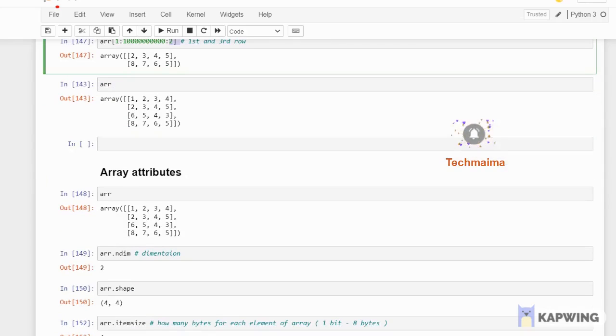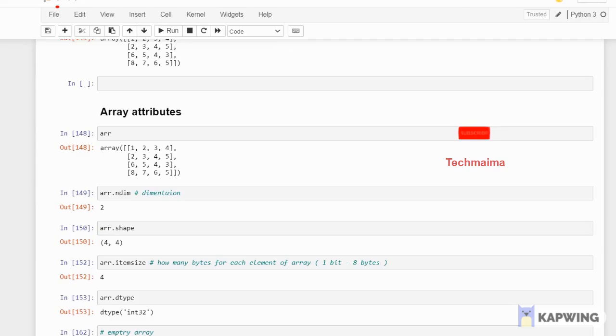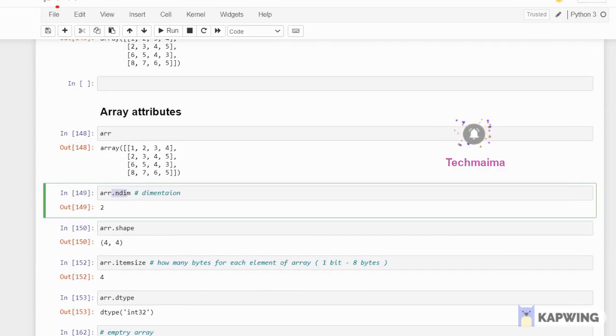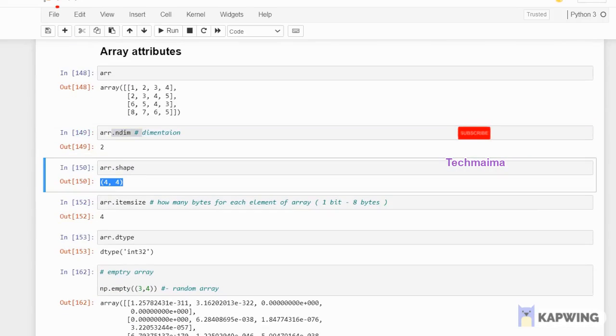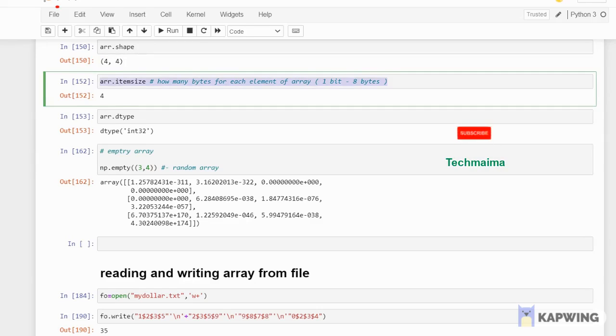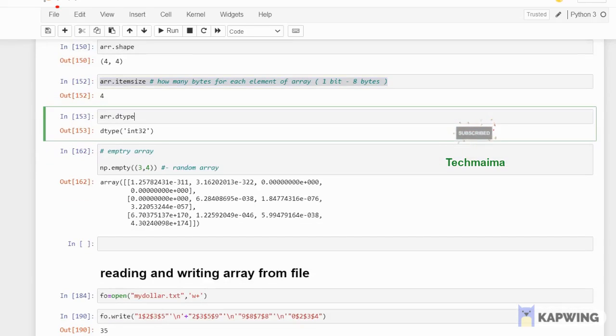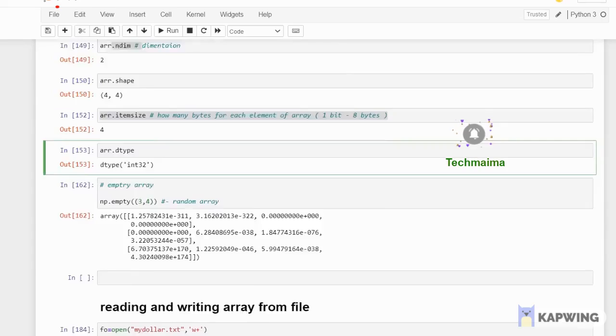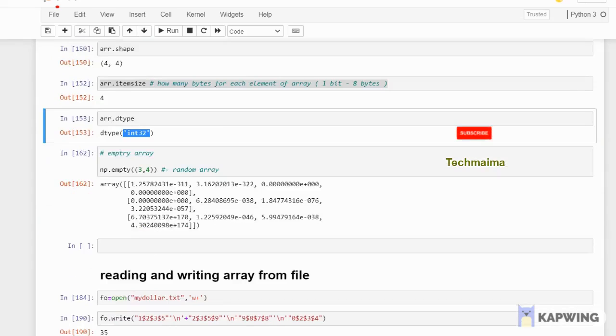The next concept is array attributes. I have just copy pasted the same array. This is my array. Dimension, how to check, I already showed. Shape, how to check, that I have also already shown. It's 4 into 4. You can check item size, that is, how many bytes for each element of the array. You can use the itemsize attribute to check it. And data type also I have shown. This 4 into 4 array is int32, this is the data type.